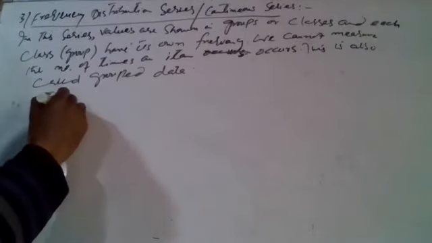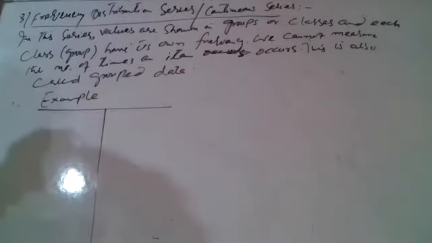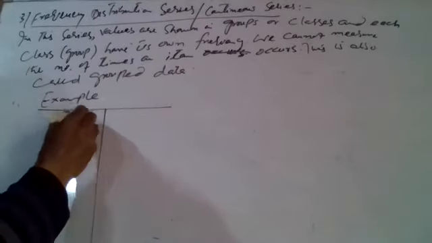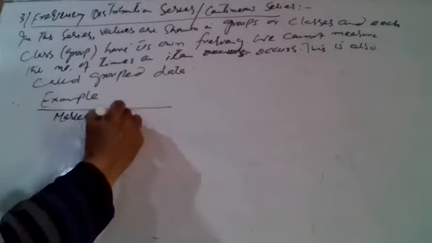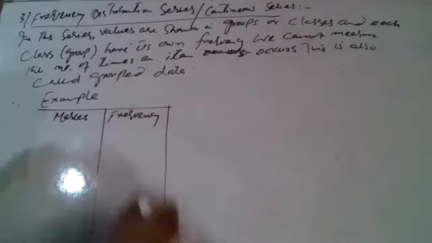What is the example for this? क्या example है, किस तरह हम पहचानेंगे कि ये series continuous series है. If we have a series like this, we have marks, we have frequency, we have tally bar.